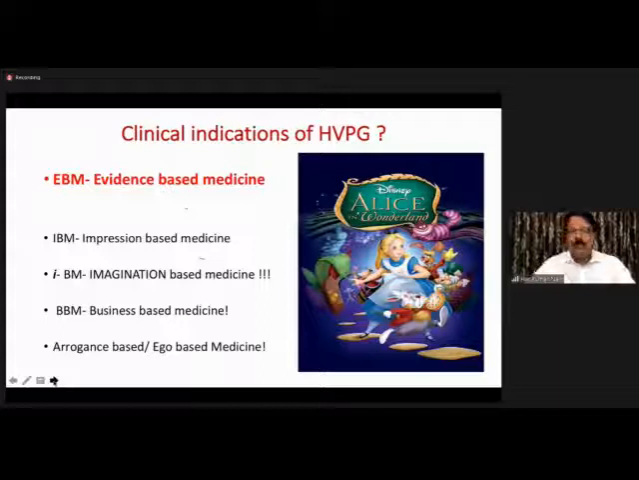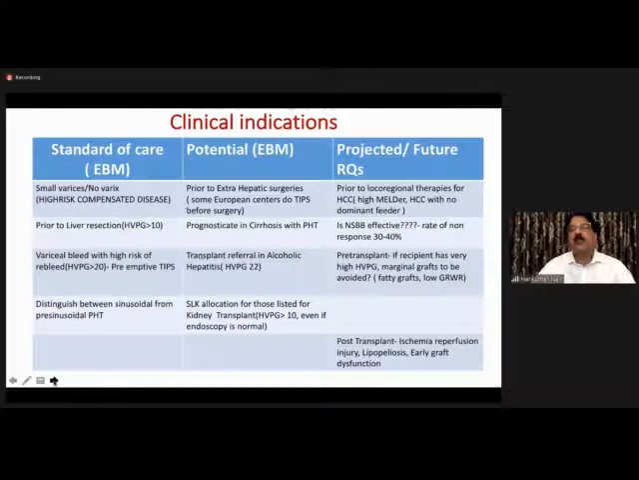We should be talking about evidence-based medicine, EBM. As we all know, there are different types of medicine: imagination-based medicine, impression-based medicine. In the US and in India, in Asia, we practice business-based medicine, arrogance-based and ego-based. There are so many types of medicines, and I should not be leading you all into a rabbit hole and then into Alice in Wonderland, blowing up a small thing into a big entity.